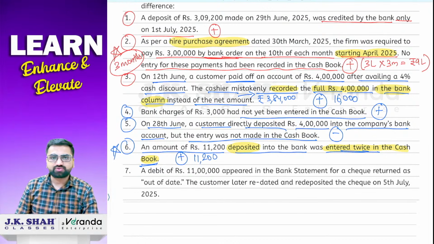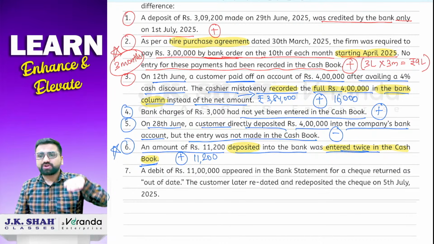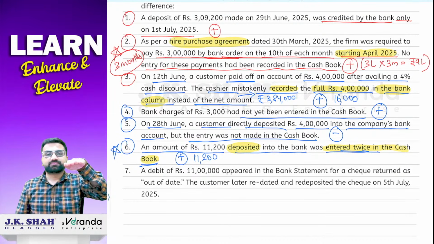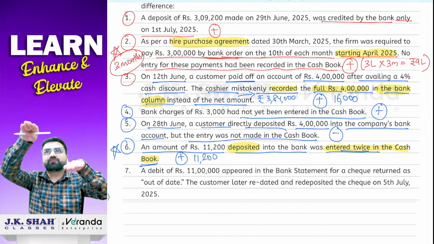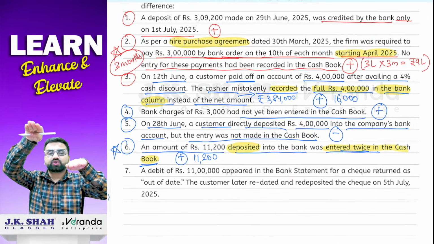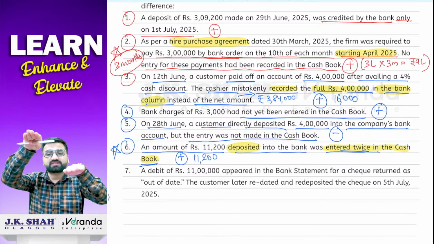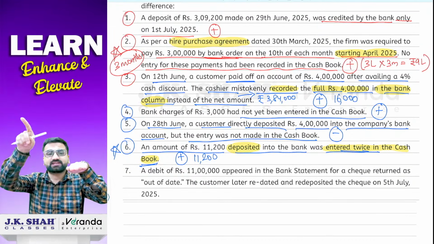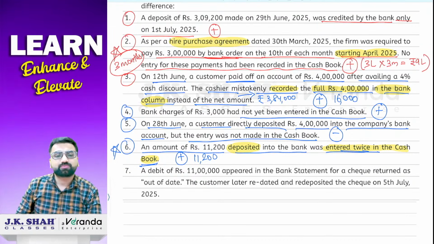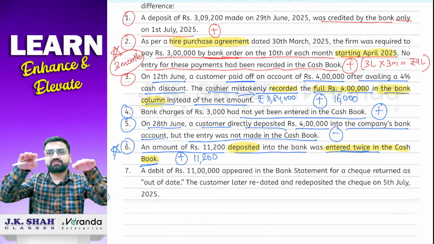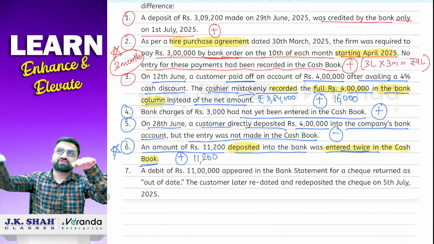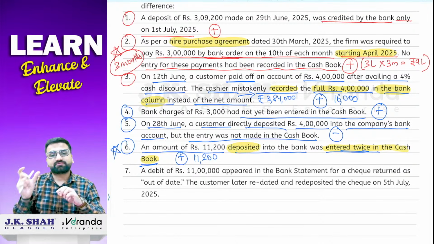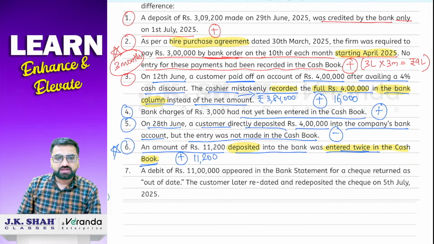Sir kaise 11,200 aaya? So passbook 11,200 se increase ho chuka tha, cash book mein 22,400 hai. So I have already explained you in the previous transaction also that whatever the difference is there, bas wo difference amount ke liye we have to prepare the BRS. 11,200 ek ek baar to barabar hai, but jo excess 11,200 extra kiya tha, for that we have to prepare a BRS. Correct? Done. Superb.